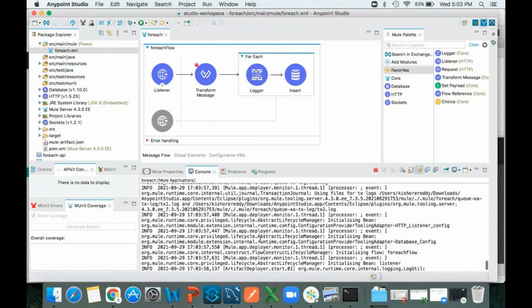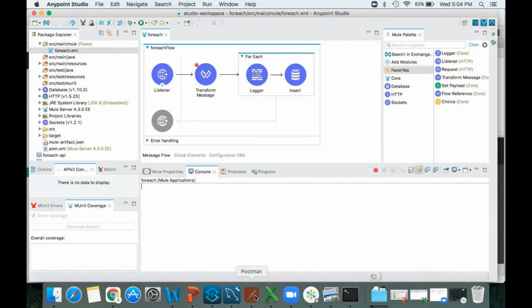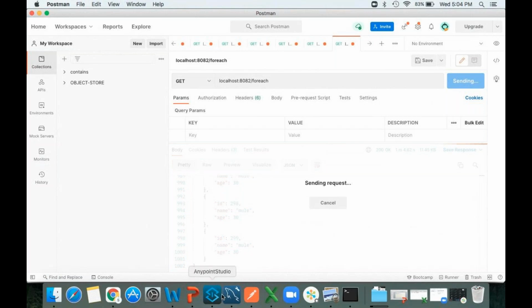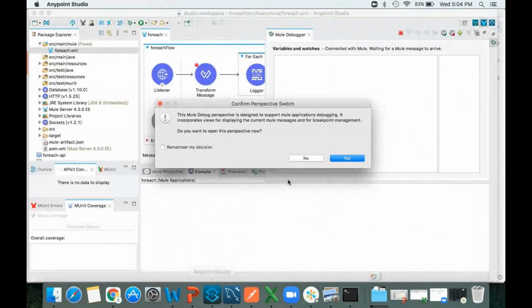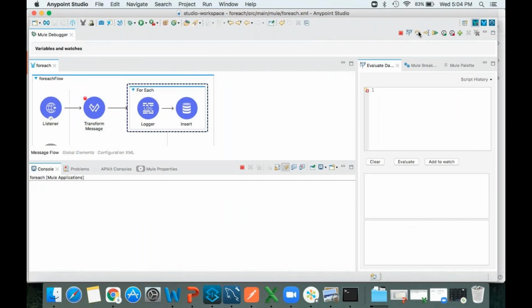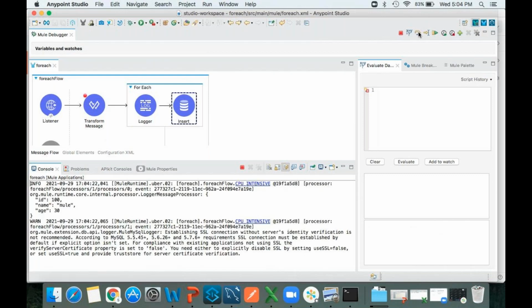See, my app has started. Close it. I'll give send request here. I'll come back here, click on yes. Now transform message. It will go to for each. Now it will go inside the for each logger, and then it will print the message and go to the database. Again in the database it is going to insert it.